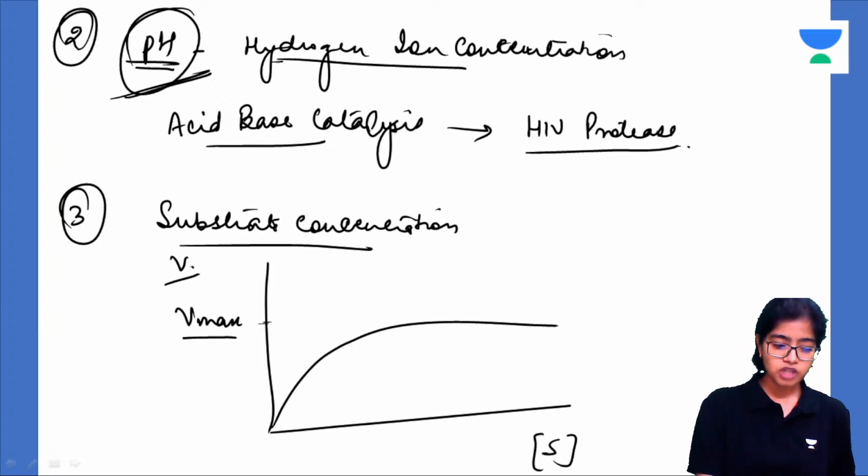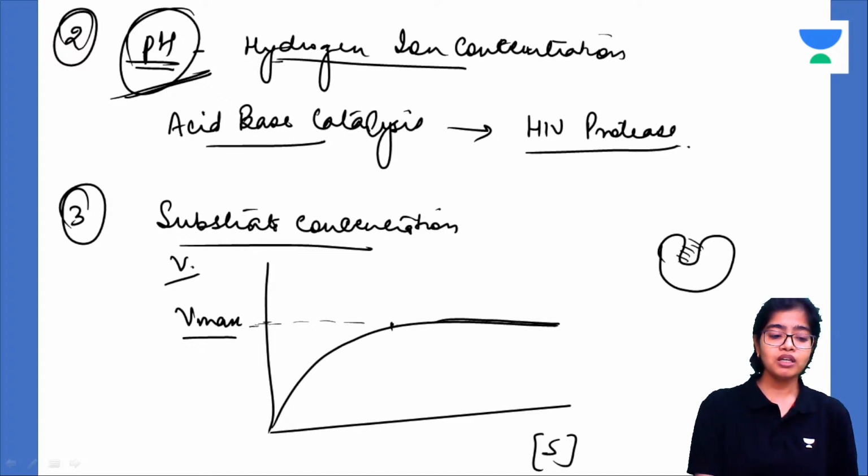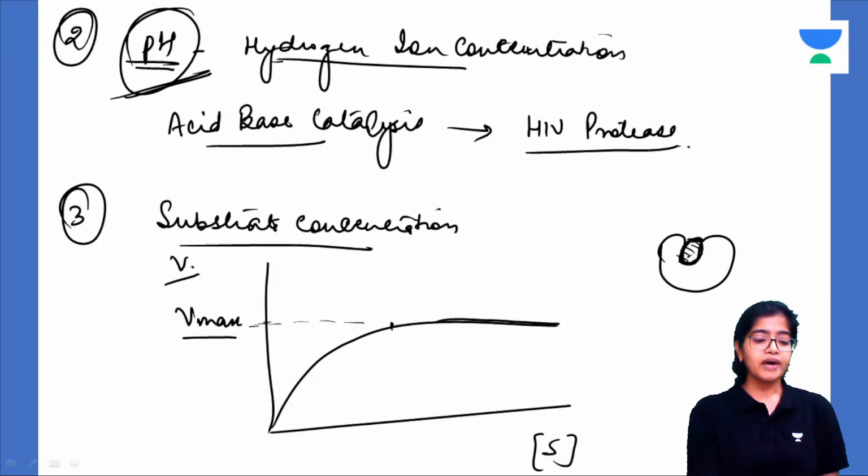Now increasing the substrate concentration will increase the speed of the reaction till a particular velocity, that is the V max. After this, the velocity becomes constant. Why? Because all the active sites of the enzymes have been saturated by the substrate. The substrate has increased so much that it has saturated all the active sites of the enzyme. So now the reaction is proceeding at its maximal capacity. Got it, guys? Understood?